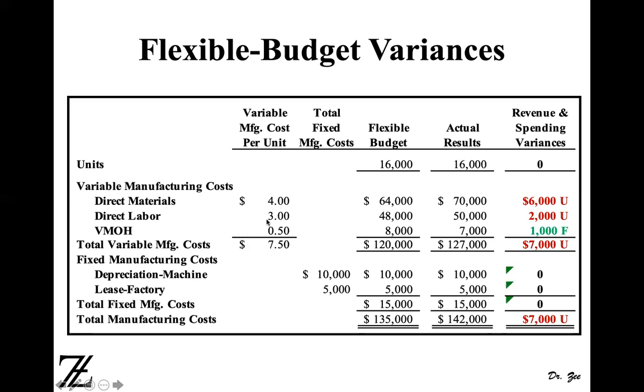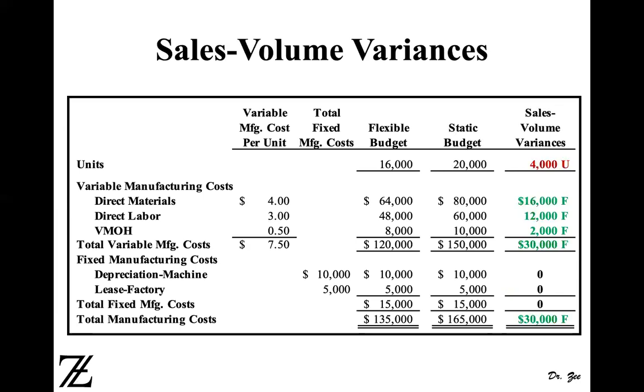48 divided by 16 is 3. So here the price is not common. In activity variance or sales volume variance, our price is common. Okay. So now this variance is due to the lower level of activity, because it shows here we have 4,000 lower level of activity. So the static budget says that you should have incurred $80,000, but flexible budget says that